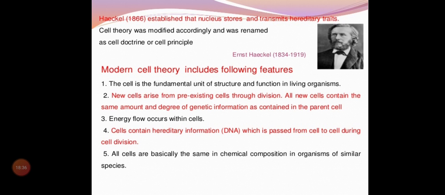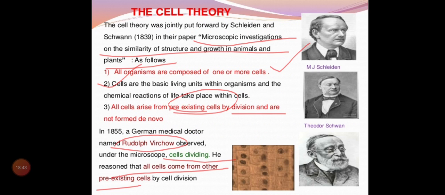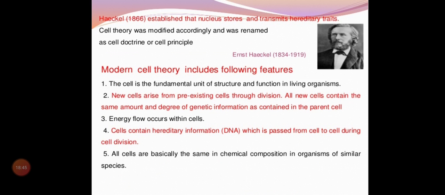And last, Ernst Haeckel, 1866. He established that the nucleus stores and transmits hereditary traits. Now he is going deeper: what is inside the nucleus and what is the role of the nucleus?